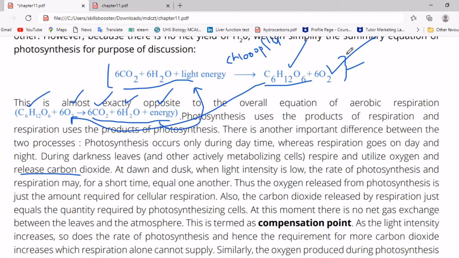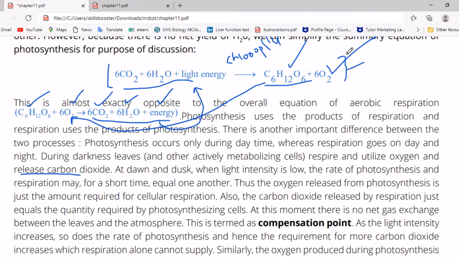This point is known as compensation because the oxygen released is used by the respiration process, and the carbon dioxide released by respiration is used by photosynthetic cells. So compensation occurs, and there is no release of oxygen and carbon dioxide between the atmosphere and the plant. So this point is known as the compensation point.